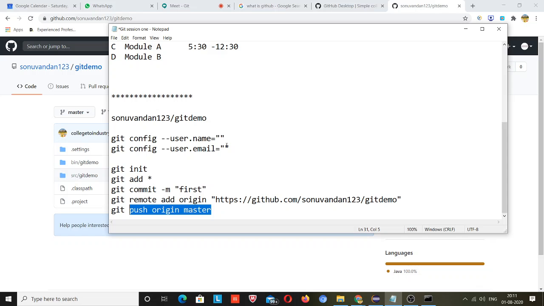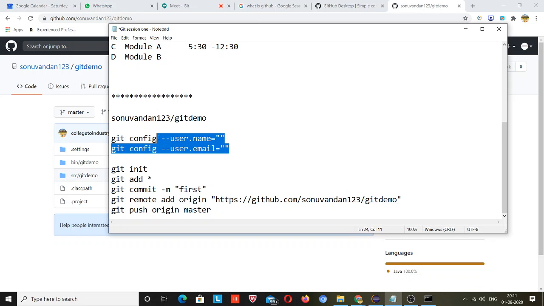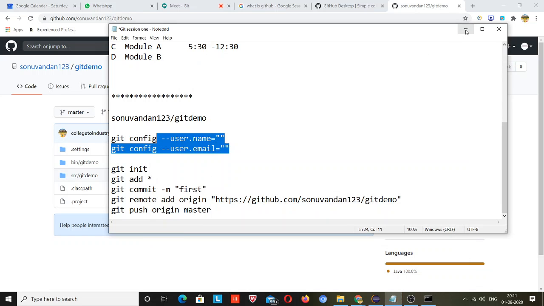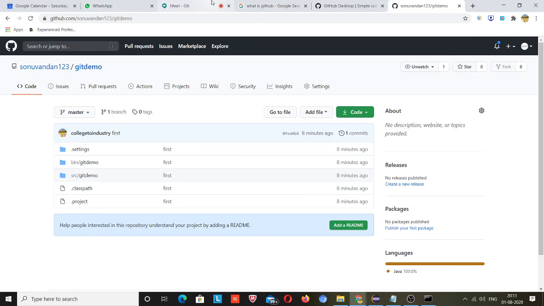But remember one thing: when you do it the first time, there will be a pop-up asking you to enter the password, and that password will be the one you created when signing up for the GitHub account. So this was the agenda for today.